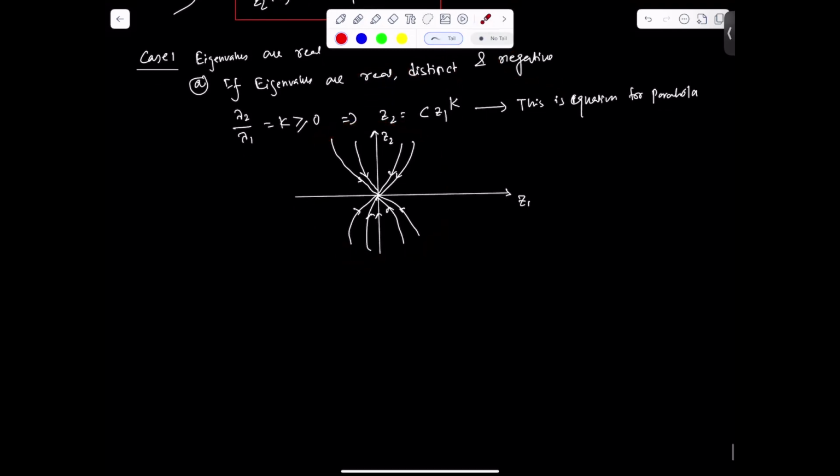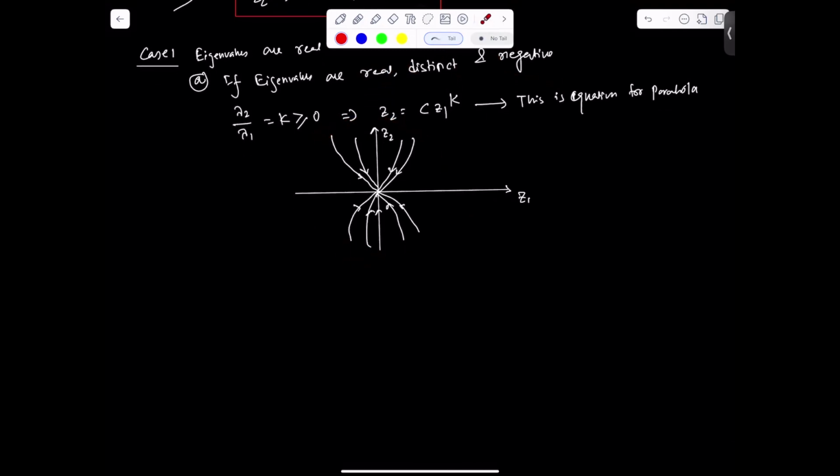And if you have a trajectory like that, it is called a stable node. It is actually a stable node, not a saddle, it is a stable node. So this is the first case. You can try in MATLAB, you will have something like this.